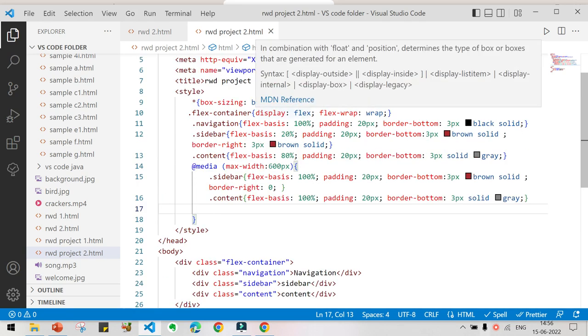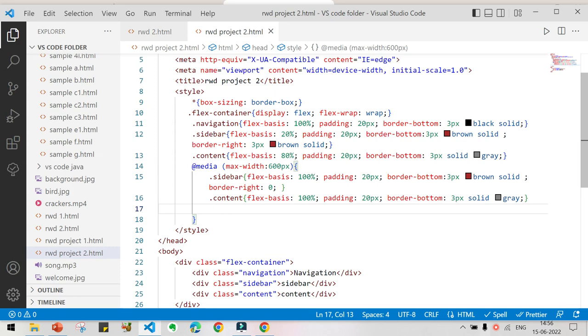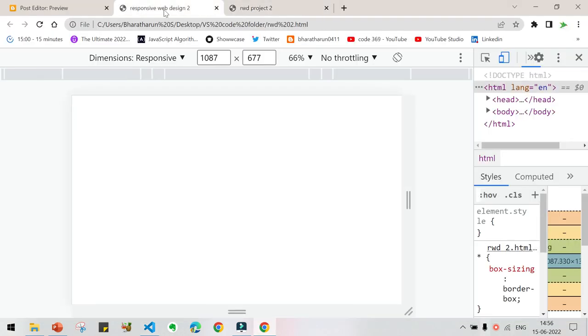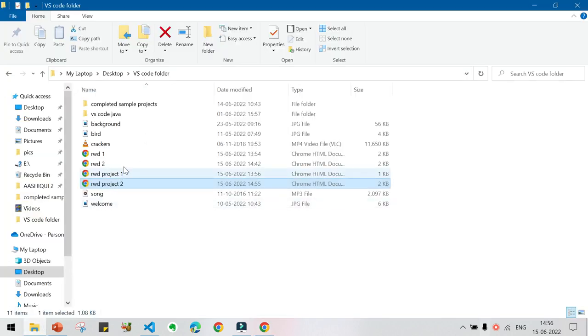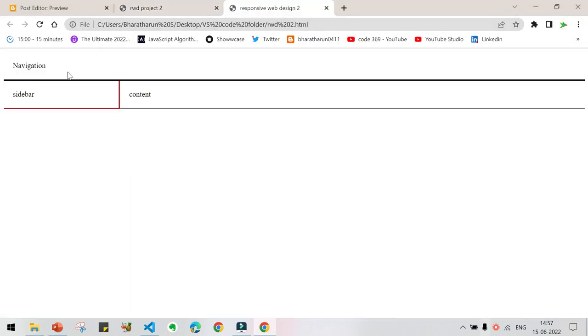What we have done is we have created a design for the display of laptop.